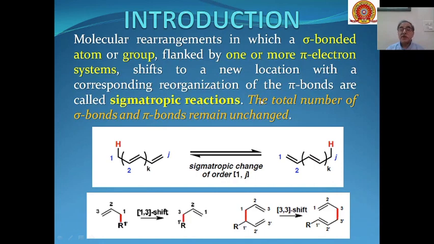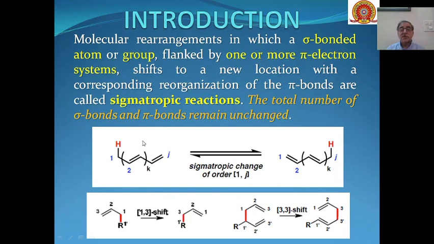After the formation of the product, the total number of sigma bonds and pi bonds remain unchanged. The number of bonds, sigma plus pi, will always be the same in reactant and the product.